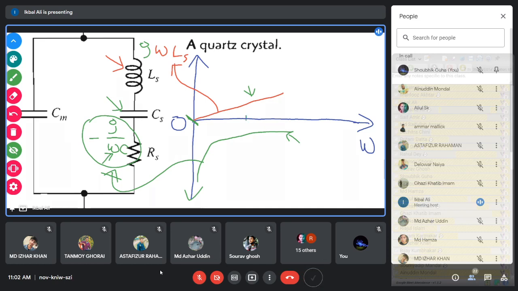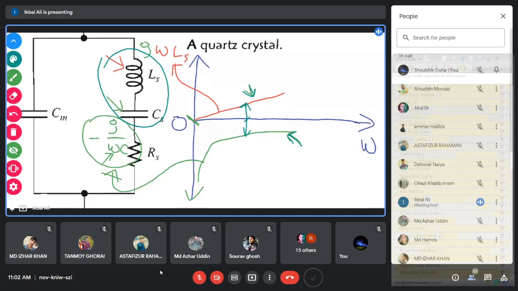So this point is the series resonance, where the impedance of the inductor and the impedance of the capacitor are the same. So this point is the series resonant frequency. The equivalent impedance is the summation of this omega Ls and this 1 by omega C. If you add these two curves, that will be the equivalent impedance of this LC series combination. It will look like this.